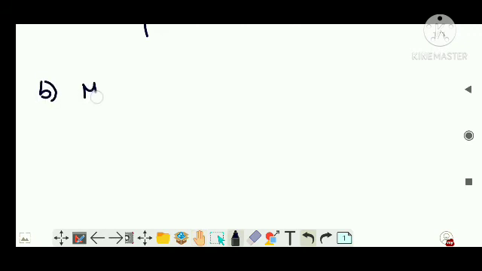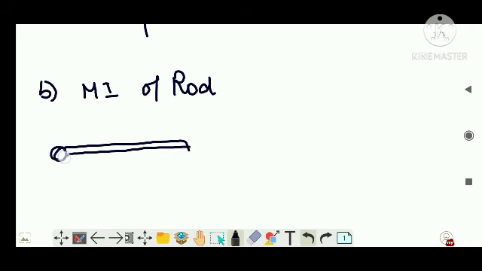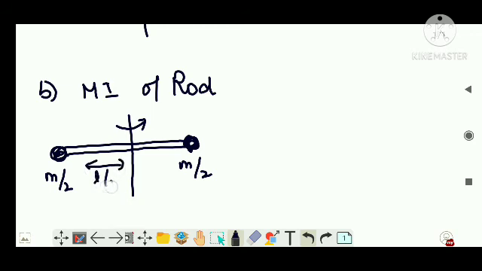Right? Similarly, someone asks you the moment of inertia of a rod with two masses at its ends, right? This is the rod like this. Let's say there are two masses here, and both of them are equal masses. Let's say this mass is M by 2 and this mass is M by 2, right? And this rod is supposed to be rotating here. So let's say this length is L by 2 and this length is L by 2, right? So we'll take it like this. I hope this much is clear.